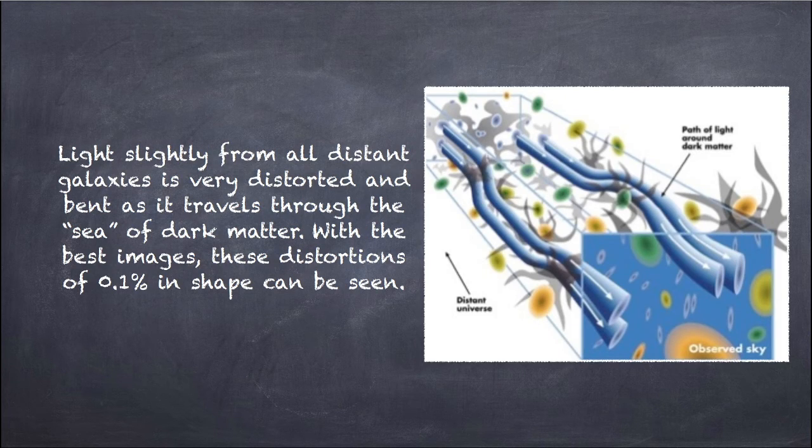This is a very nice illustration of dark matter. The actual path of the light comes straight, and when there is dark matter, it gets bent, so there is a difference between the observation and the actual object. Light from all distant galaxies is distorted and bent as it travels through a sea of dark matter. With the best images, distortions of 0.1% in shape can be seen. Next slide.